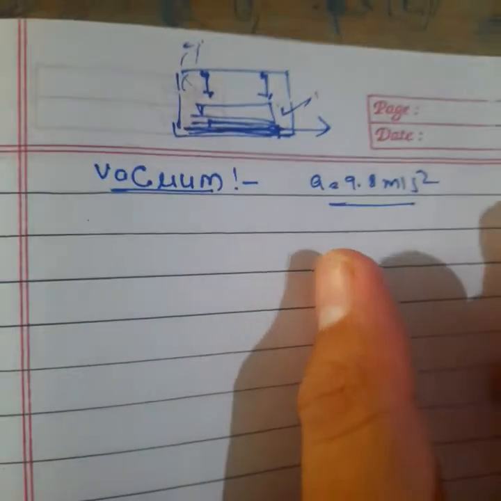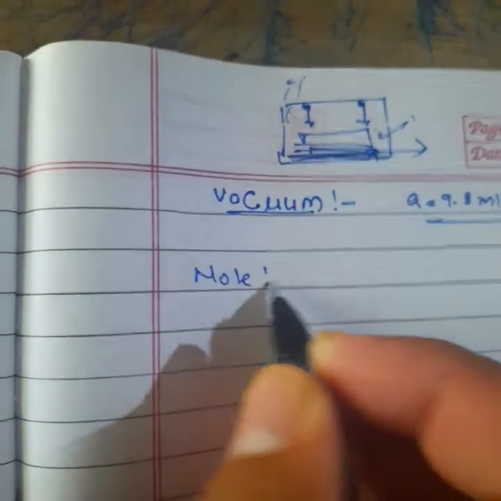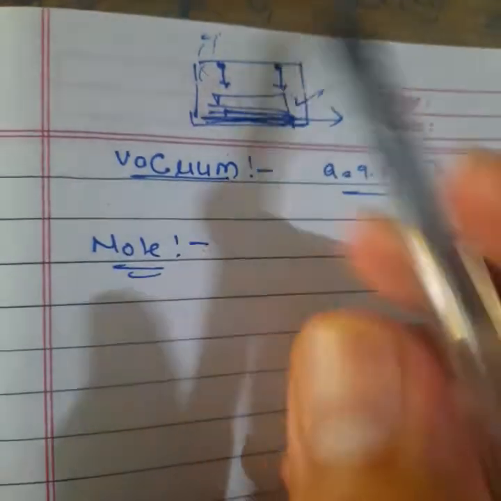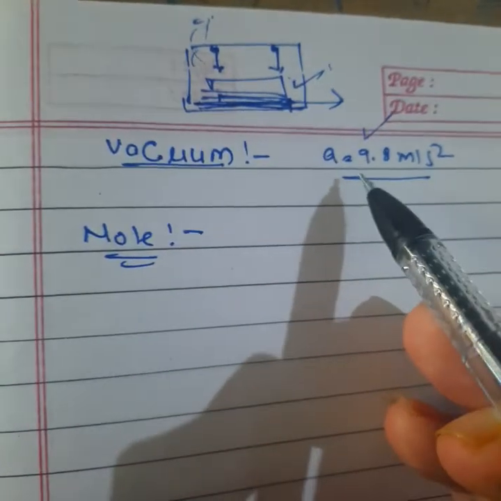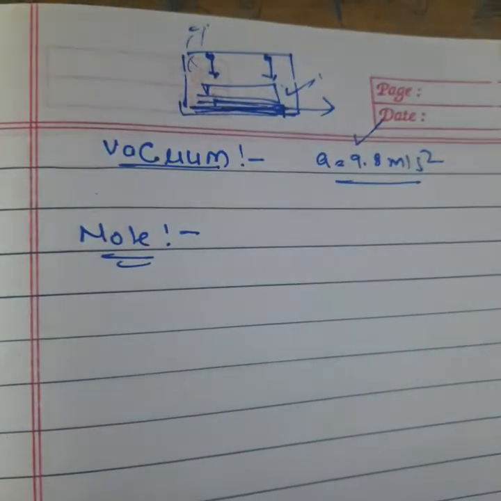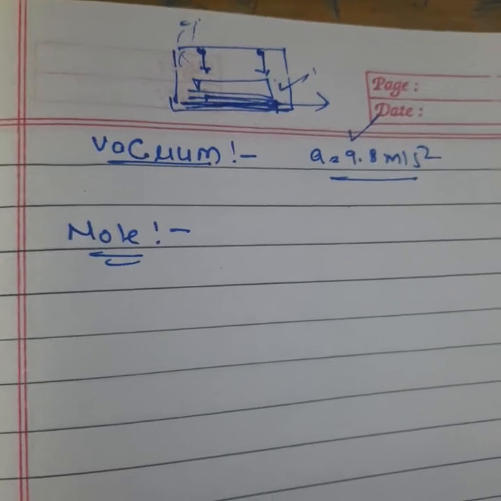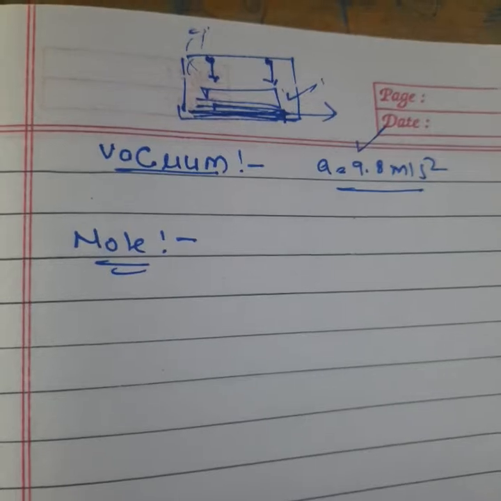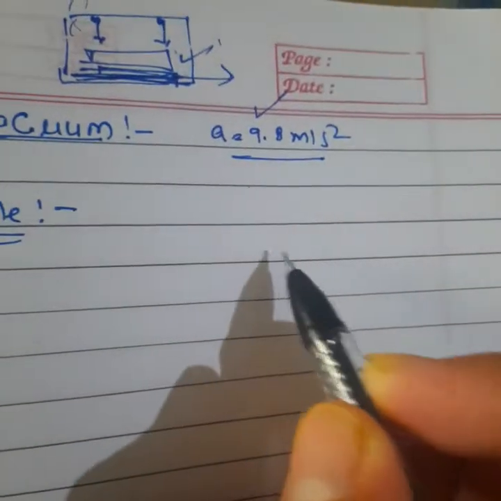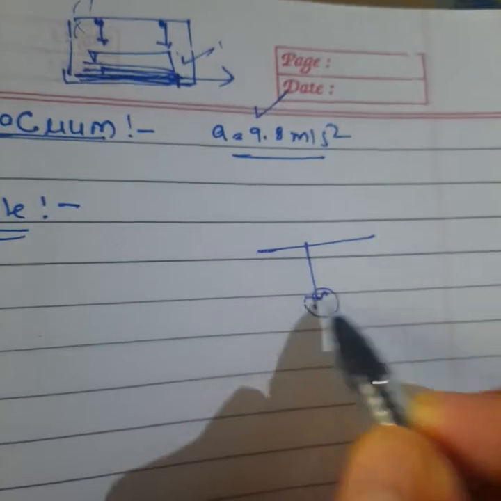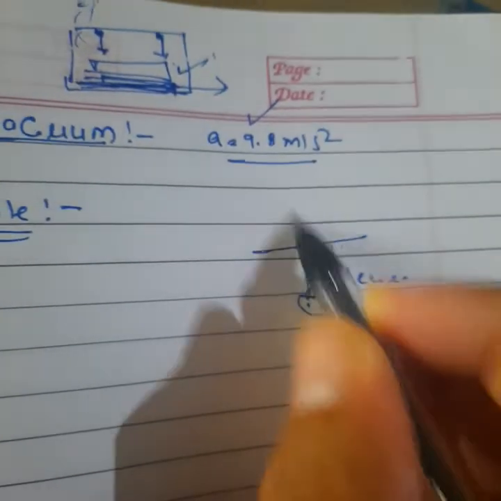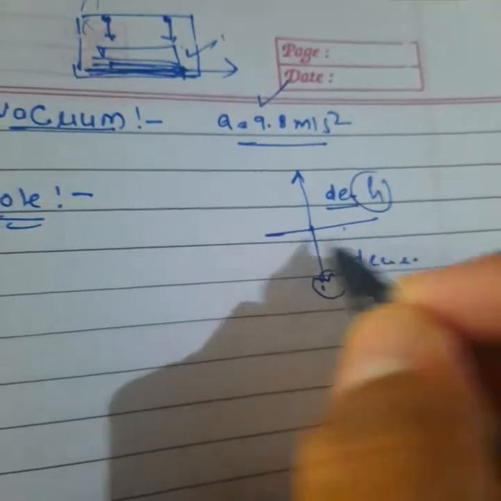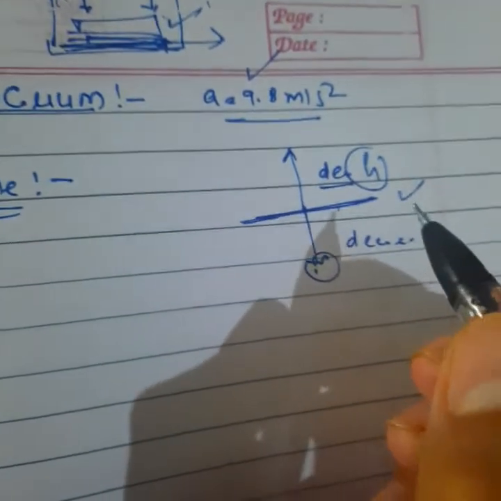So this is the basic thing. We have to note some points regarding it. Number one, the acceleration due to gravity can change with height. When we move towards the center of the earth, the acceleration due to gravity will decrease compared to the earth's surface. When we move upward, at a certain height, gravity will also decrease. So at the surface it will remain constant.